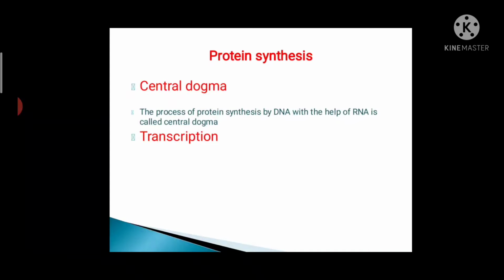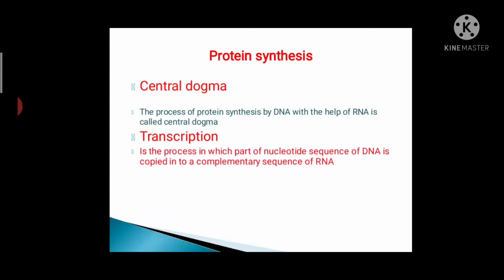Now we are going to start the first step of the process of protein synthesis, that is transcription. Transcription is the process in which part of the nucleotide sequence of DNA is copied into a complementary sequence of RNA.